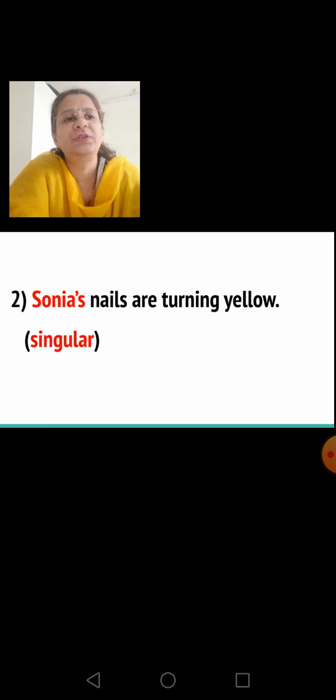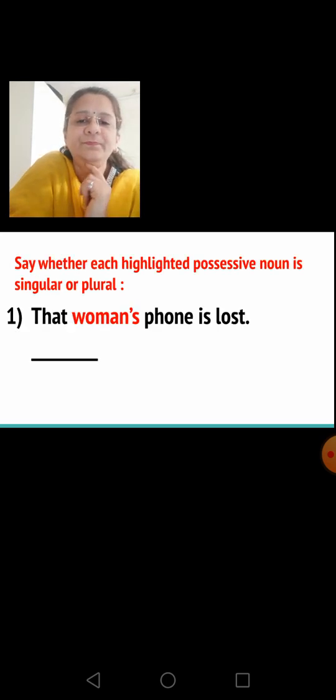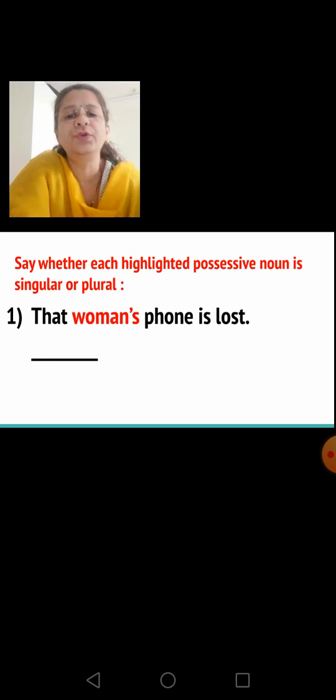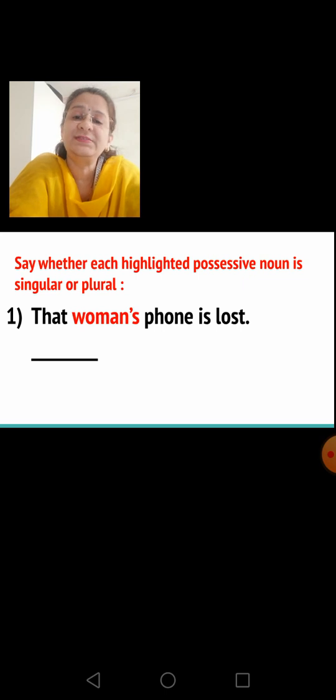Okay, what do you notice, children? You can see that the highlighted words were either singular or plural. Okay, so now let's do an activity based on this. Here you have to say whether each highlighted possessive noun is singular or plural. Here you will guess if the highlighted word is singular or plural.